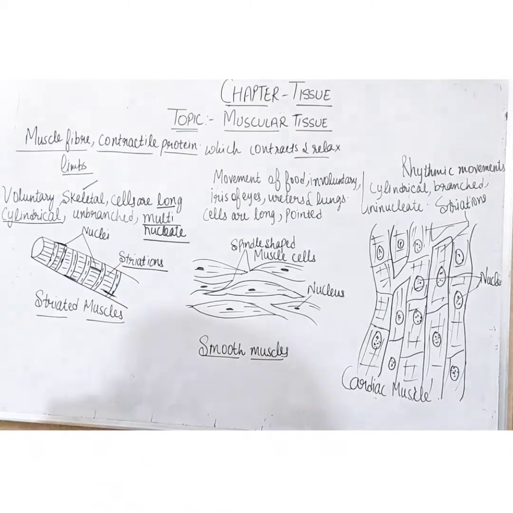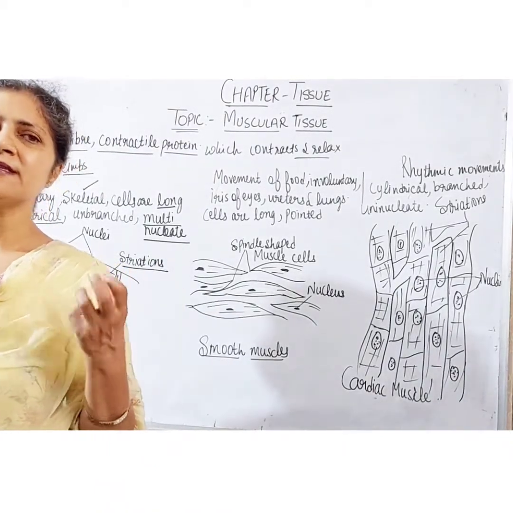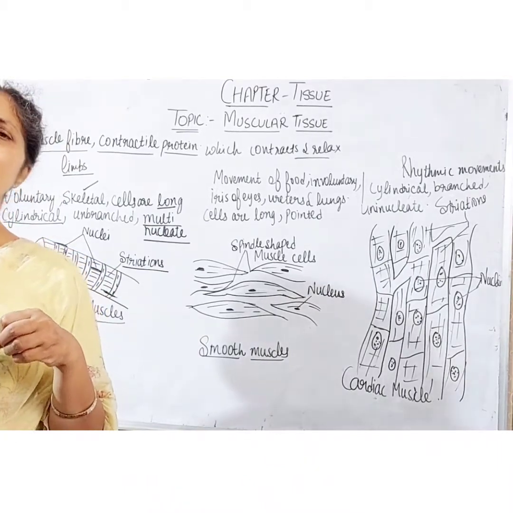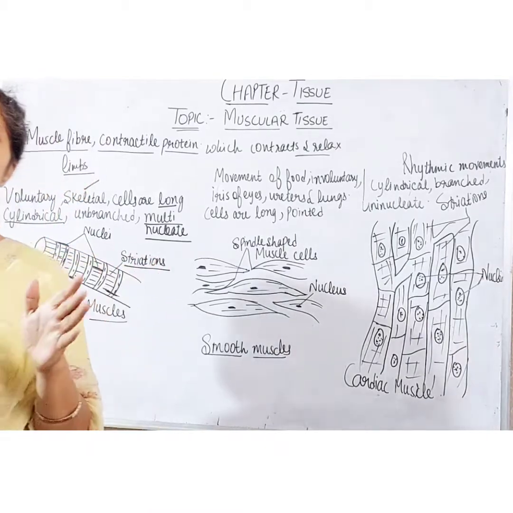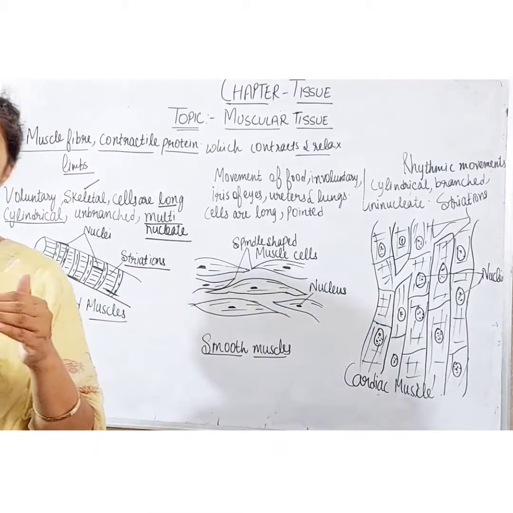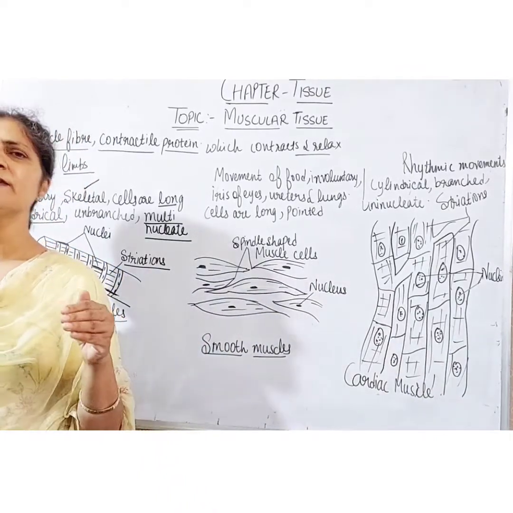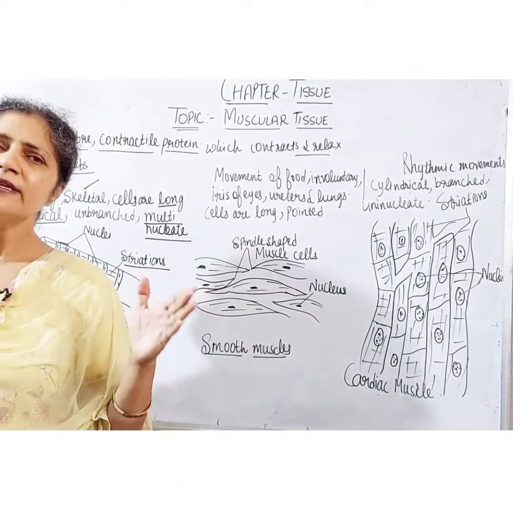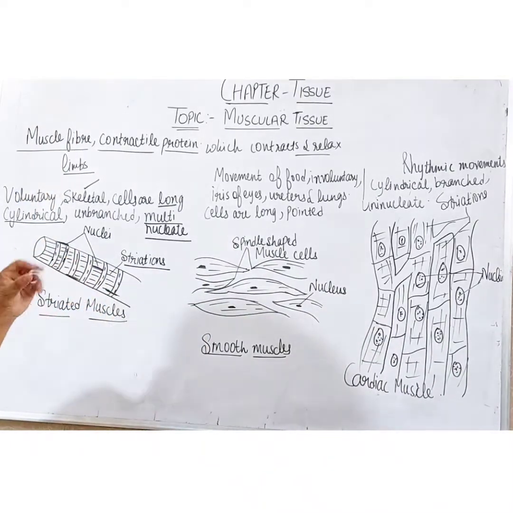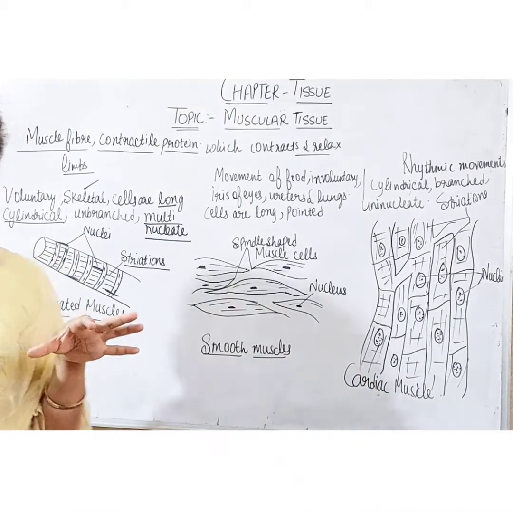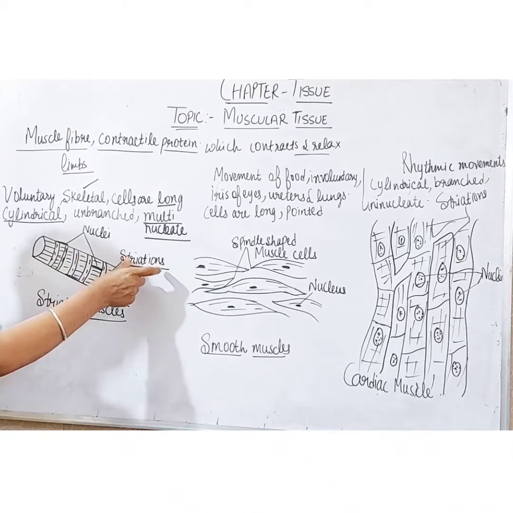I repeat students, some muscles are voluntary muscles like the muscles present in our limbs because they move and stop according to our will. They are also known as the skeletal muscles as they are attached to our bones and responsible for the movement. When we see the cells of these muscles under a strong microscope, we see an alternate series of light and dark striations.